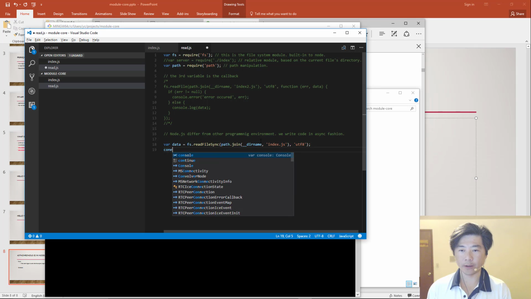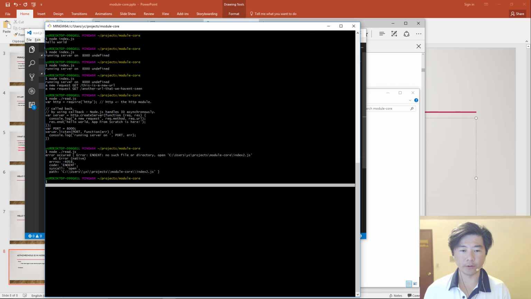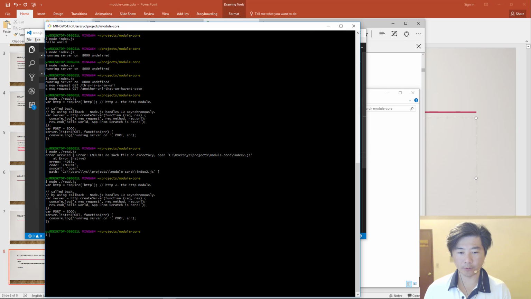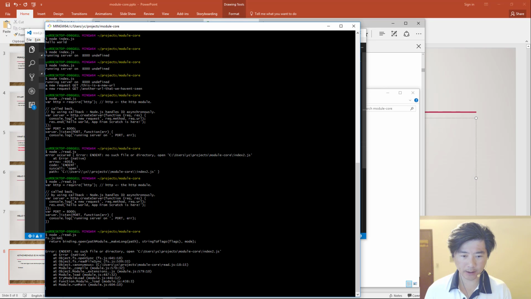Okay, and then finally we print out the variable. So if we run this again, it would do exactly what we think it's doing. And if, instead of passing in the right path, we pass in the wrong path, then it's going to throw an error.